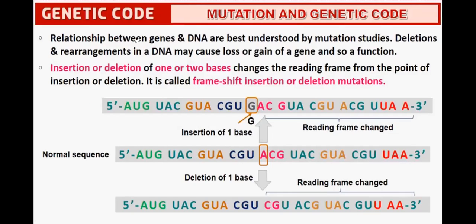The relationship between genes and DNA is best understood by mutation studies. Deletion and rearrangement in DNA may cause loss or gain of a gene and so of a function. Insertion or deletion of one or two bases changes the reading frame from the point of insertion or deletion. This is called a frame shift insertion or deletion mutation. For example, 5 prime AUG, UAC, GUA: here one base is inserted, so it becomes GAC.